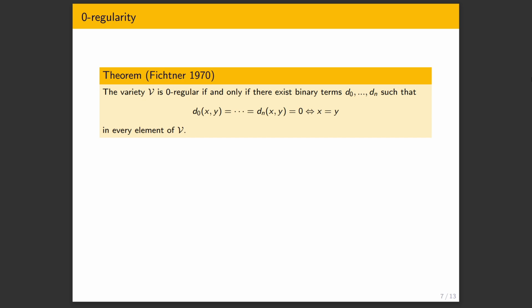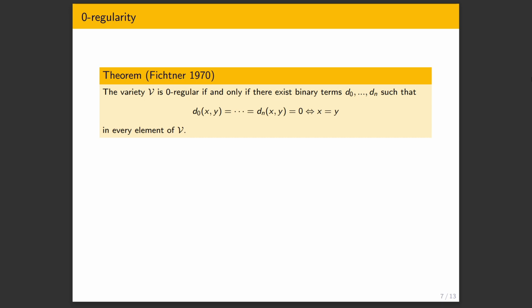And this is the sort of Malcev condition, which are these kinds of conditions which characterize properties of a variety by the existence of certain terms. So we have that V is zero regular exactly when there exist some terms, d0 through dn, such that they kind of recognize... so they're binary terms, they take two inputs. X and Y here are just variables, they're not sets of variables or anything like that. These terms take two variables, so upon interpretation, two elements of our structure, and they're equal to 0 precisely when the two inputs are equal. So we can kind of recognize equality.